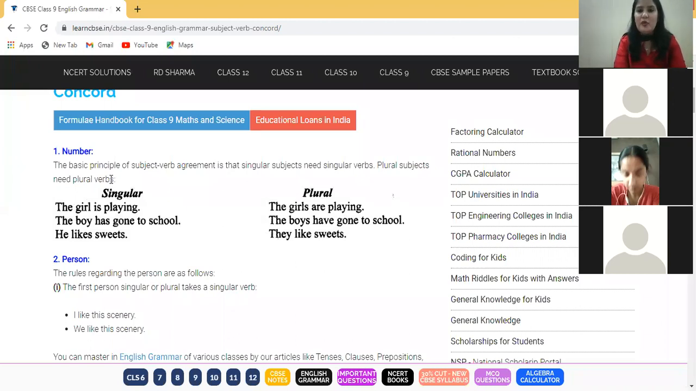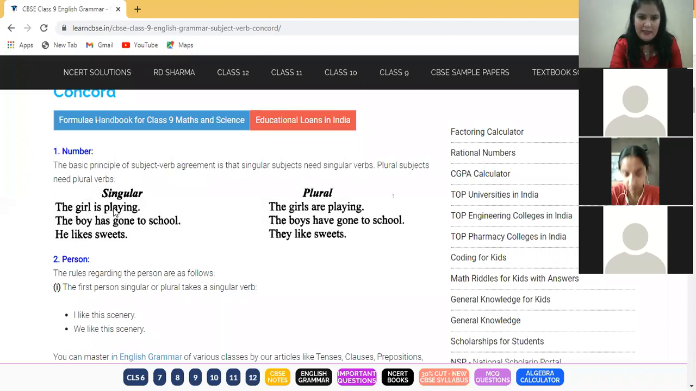I would be seeing the notebooks in between, whether you have written something or not. So kindly sit along with your pen and paper. You need not write the whole sentence, just keywords. Number one, first rule: singular subject needs singular verb, plural subject needs plural verb. This is the example.